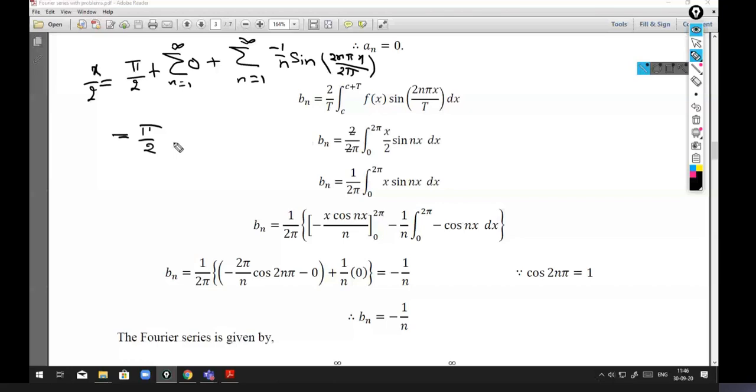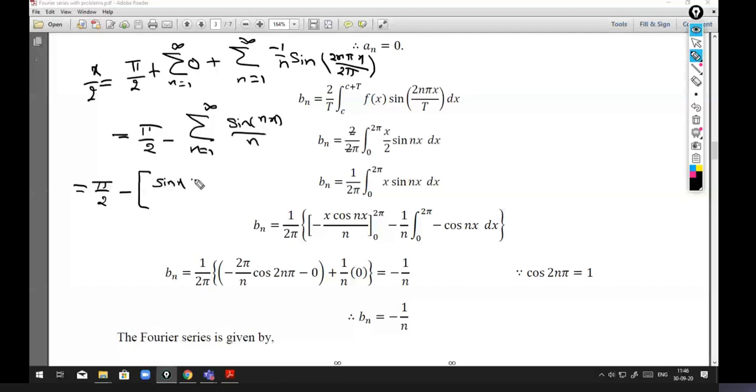If you expand this, you get pi by 2 minus sin x plus sin 2x by 2 plus sin 3x by 3 plus and so on. So this is the Fourier series of x by 2 in the interval 0 to 2 pi.